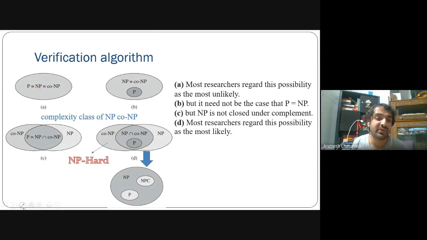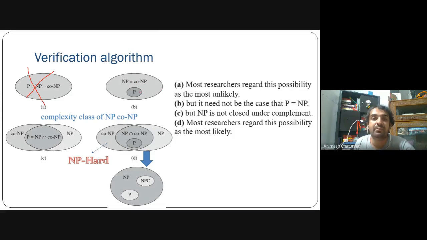The first one is most likely impossible, because if this would happen, then every problem, every algorithm, could be solved in polynomial time. This could not be possible, because